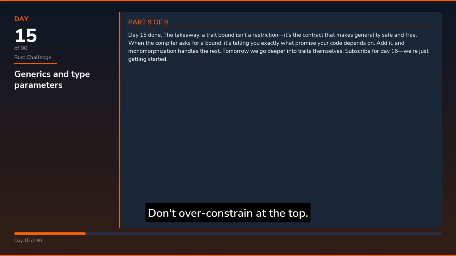Day 15 done. The takeaway, a trait bound isn't a restriction, it's the contract that makes generality safe and free. When the compiler asks for a bound, it's telling you exactly what promise your code depends on. Add it, and monomorphization handles the rest.